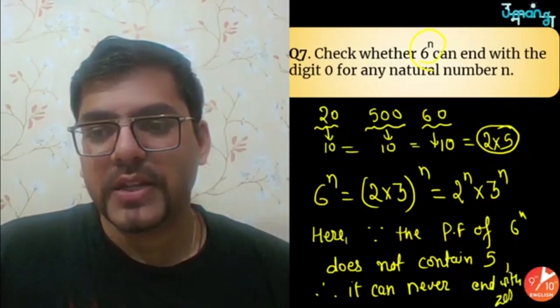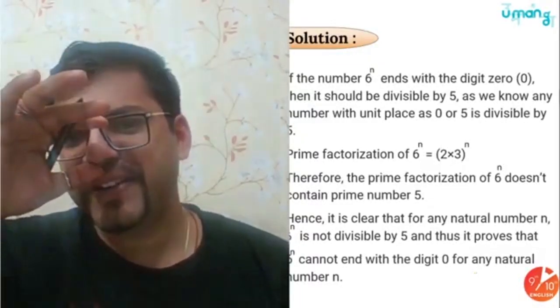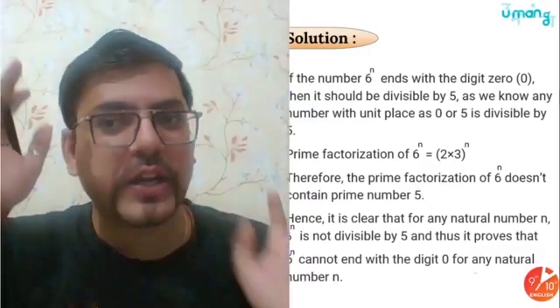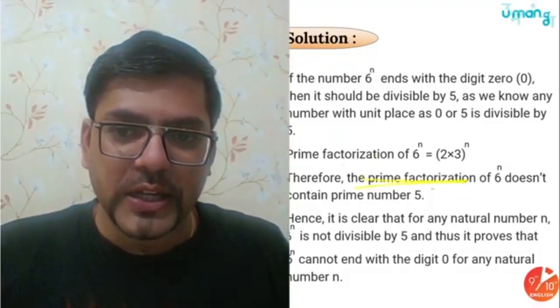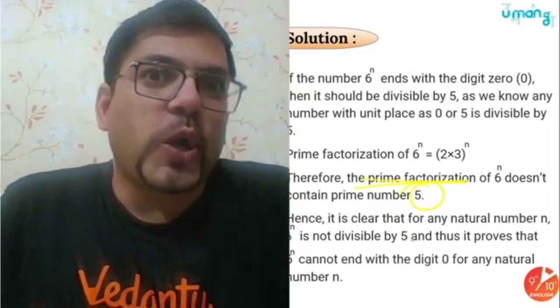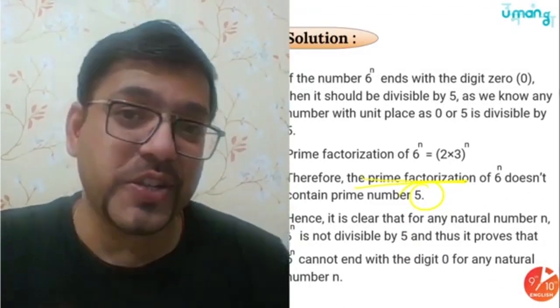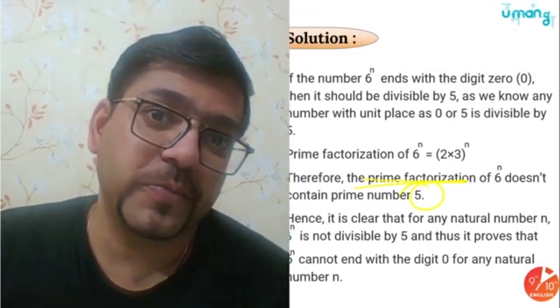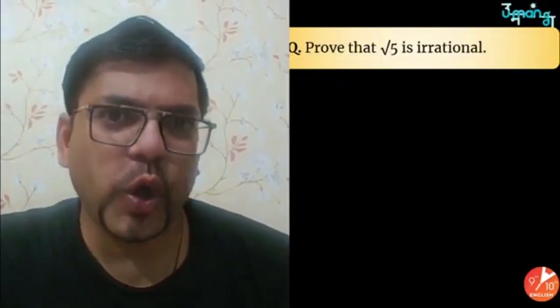क्या ये बात समझ आ गई? Did you all understand? See, the same thing has been given here. Exactly same. You can read it out. That its prime factorization does not contain 5. So since it does not contain 5, it cannot end with a digit 0. Simple, huh? And these questions are 2 markers, 3 markers. Just imagine. You'll get 3 marks just for this much. Isn't that cool?